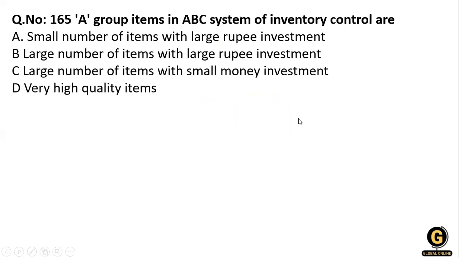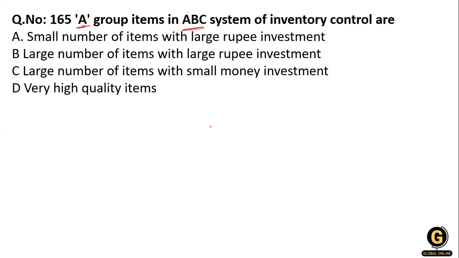Clear? Now the next question: a group of items in the ABC system of inventory control are: small number of items with a large rupees investment, large number of items with a large rupees investment, large number of items with a small money investment, and very high quality items. So what will be the right answer? It's a group of items from the ABC.